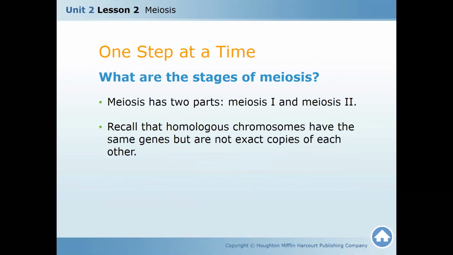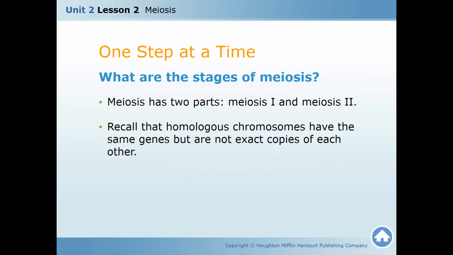Meiosis has two stages, meiosis 1 and meiosis 2. Again, you have to go with the same thing, PMAT: prophase 1, metaphase 1, anaphase 1 and telophase 1. In meiosis 2: prophase 2, metaphase 2, anaphase 2, and telophase 2. We have meiosis 1 and meiosis 2. Same thing, PMAT.